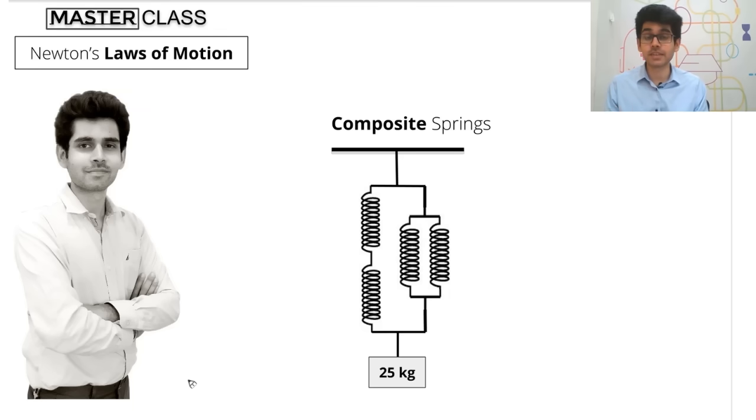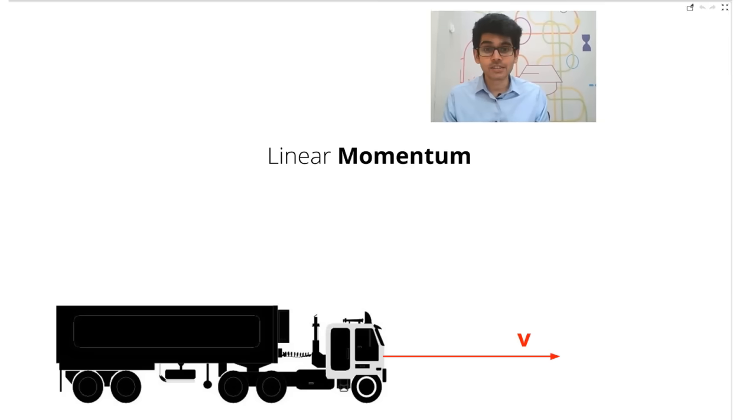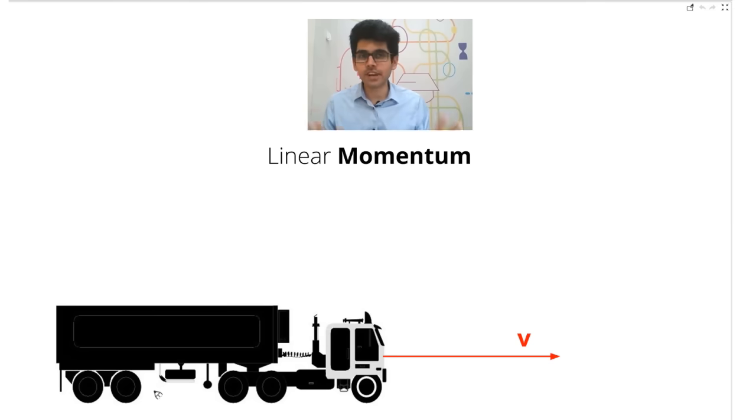Also the composite springs, that if I have a lot of springs, how can I find the equivalent spring constant? So these are the numerous things that Newton's laws of motion comprises of. And let's see how we can have fun with problems of Newton's laws of motion. Chalo, let's get started. So again, let's start with a basic fundamental.